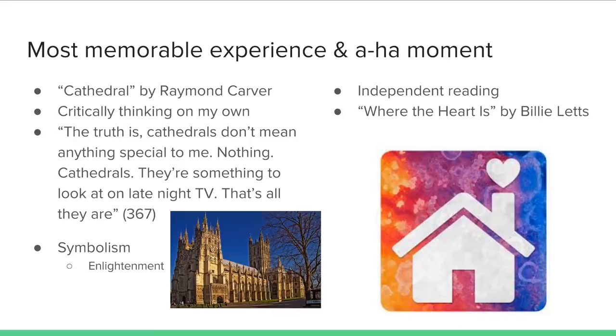For example, on page 367, the husband says to Robert, "The truth is, cathedrals don't mean anything special to me. Nothing. Cathedrals. There's something to look at on late-night TV. That's all they are." At the end of the story, I figured out that the cathedral was symbolic to enlightenment and suggests the idea of being reborn. The husband at first sees nothing special about cathedrals, but after he closes his eyes and draws one with Robert, it puts him in the blind man's shoes and makes him realize that there is more to life than the concept of seeing.